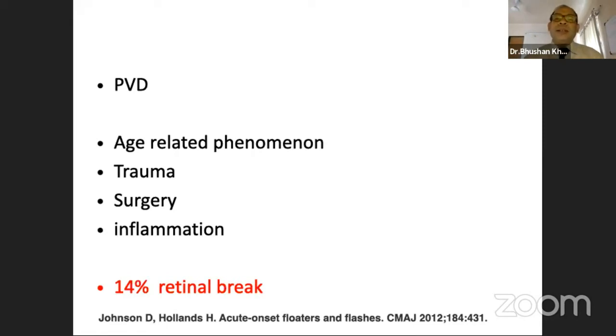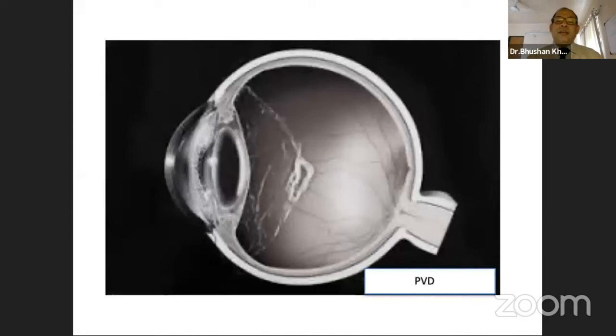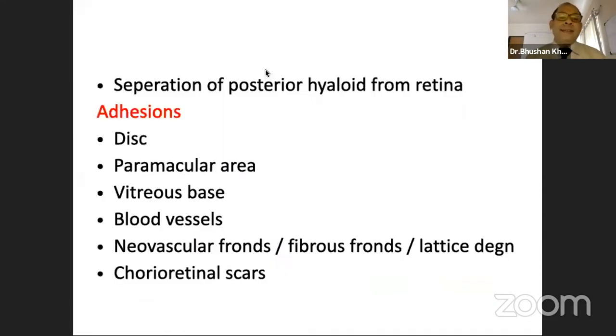Important to note is that in these symptomatic patients, 14% may be having a retinal break. In the majority though, the vitreous collapses anteriorly to form a body in the anterior vitreous. It remains attached at the vitreous base, straddling the ora serrata. It's when there are abnormal posterior extensions at the vitreous base that traction may be imparted onto the retinal surface, causing tears at the posterior edge of the vitreous base.